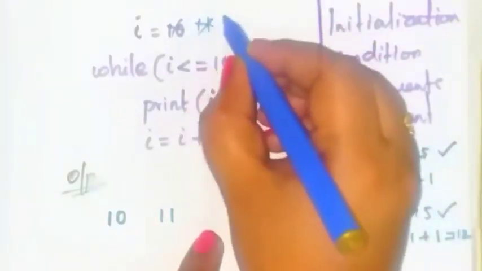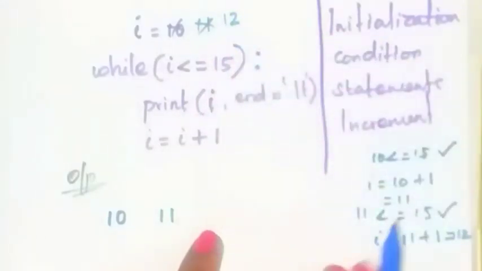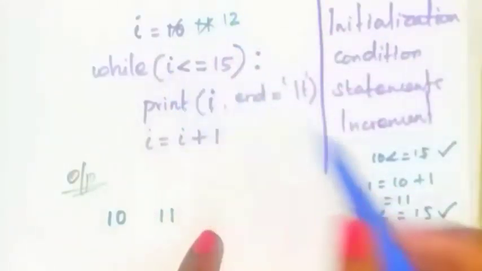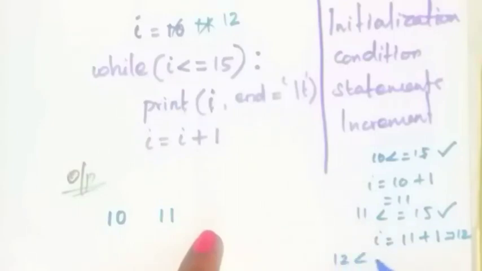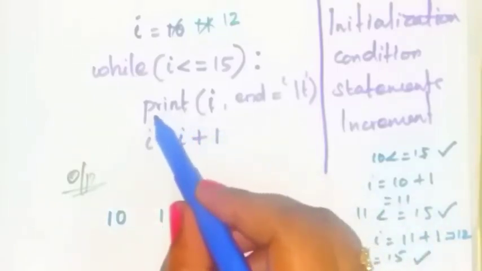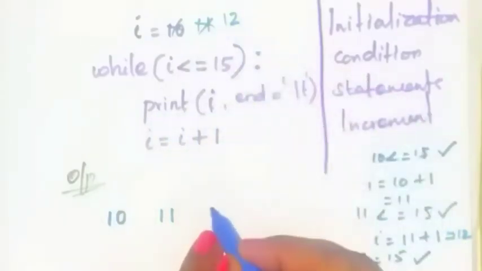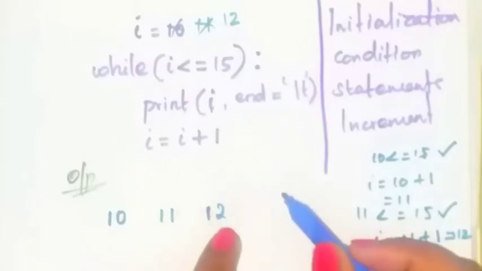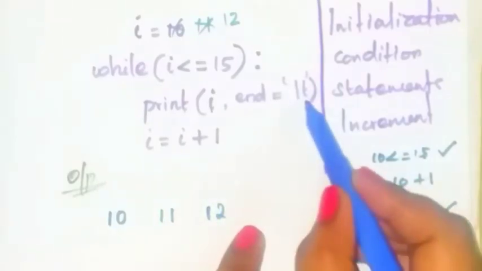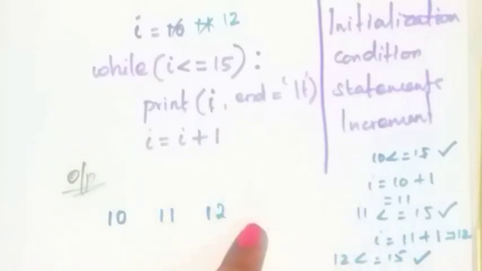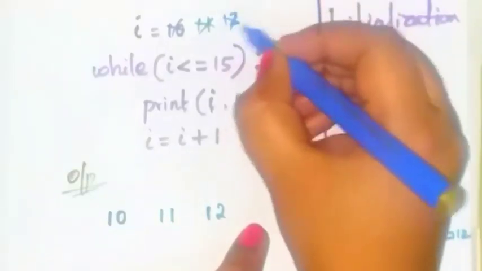Now our new I value is what? 12. Okay. Now again check the condition. 12 is less than or equal to 15. 12 is less than 15. So this condition is also true. So execute next statements. Print I. I means what? 12. Write 12. Next give some white space. Okay. Next I is equal to I plus 1. Now our I is what? 12. 12 plus 1? 13.